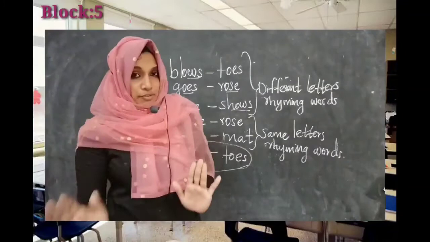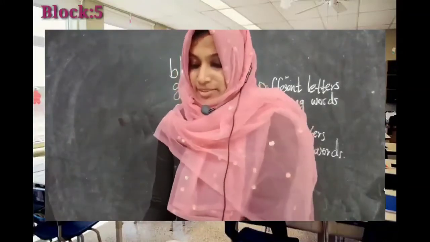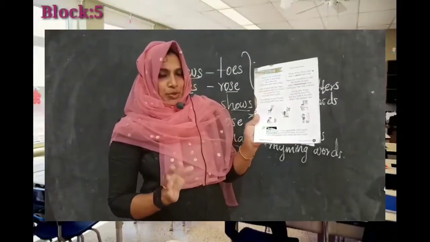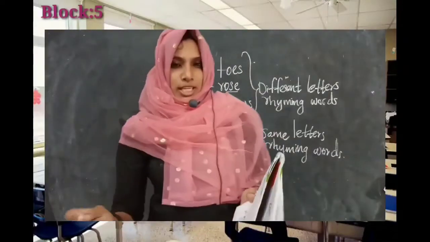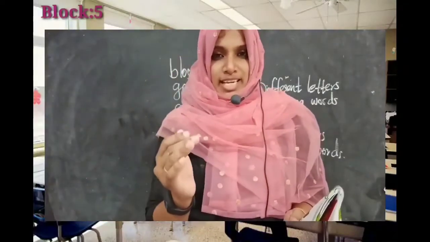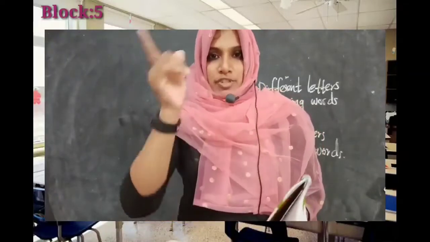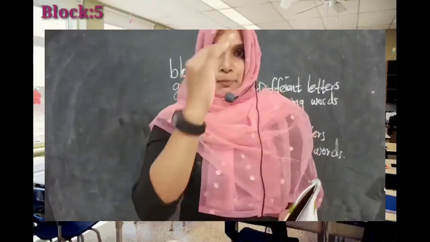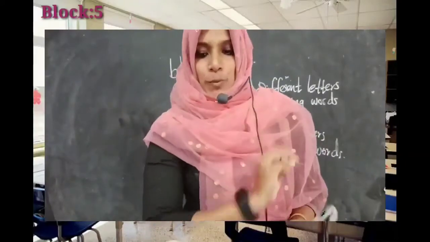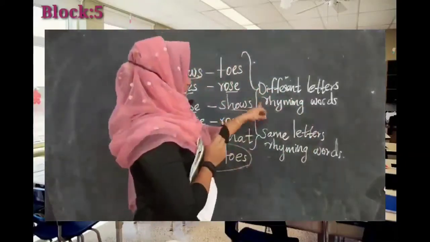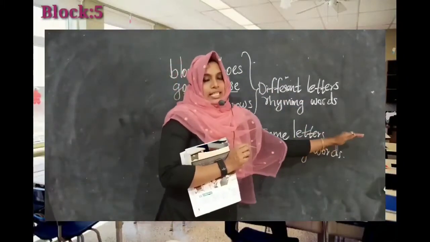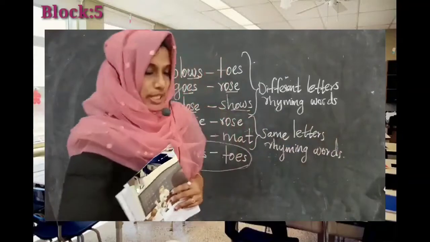So dears, you have to do one thing. You have circled some rhyming words from this poem. So you have to do one more thing. You have to sort the rhyming words that we circled into two groups based upon different letters rhyming words and same letters rhyming words. So how can we do that?